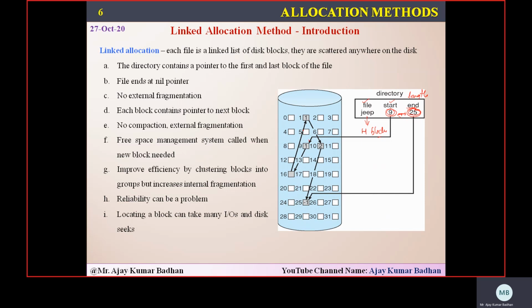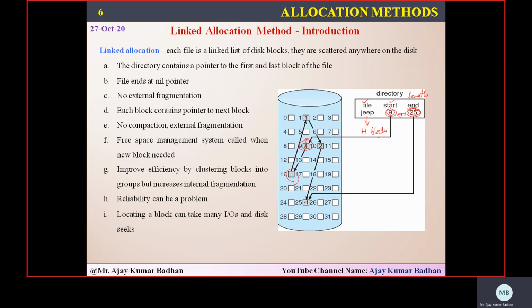So if you see here, 9 is the first position. So we will store the data. After this particular block is filled, we need to get the next block. The operating system will decide which block is empty, which block has to be selected, and that particular block is something called 16. You can see here, 16.